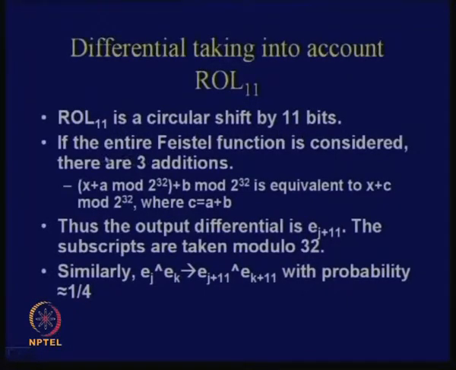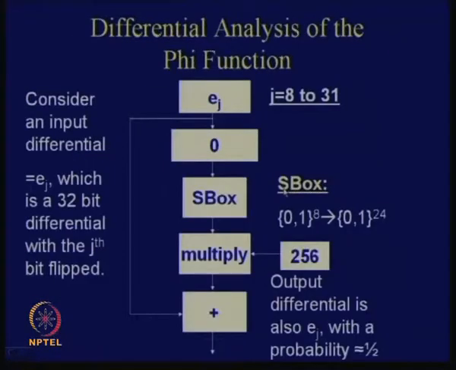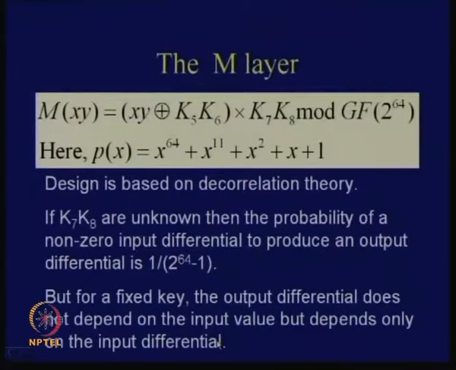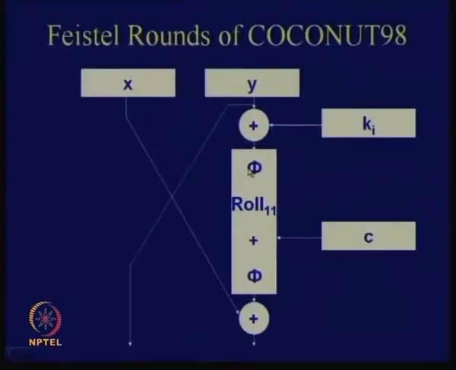So what it will do is take the Ej input. If you have given an input differential of Ej here, you are able to obtain an output differential of Ej here also, with a probability of half. But what are the subsequent operations here? After a phi layer you are doing a ROL 11, and then again doing an integer addition, followed by a phi function.